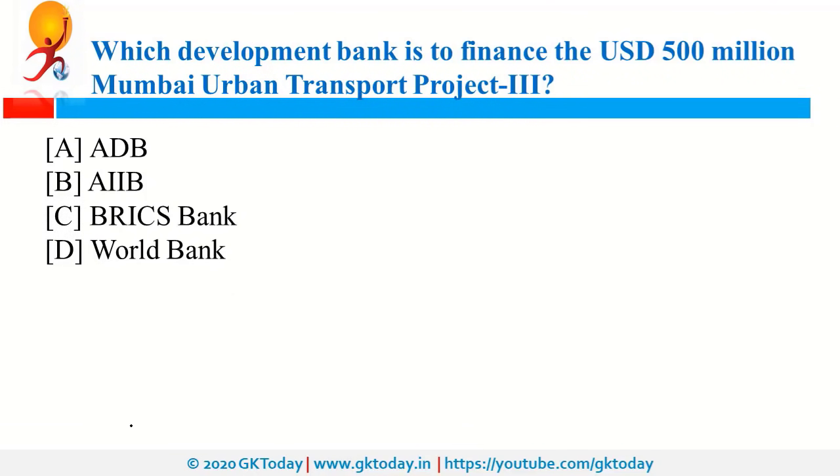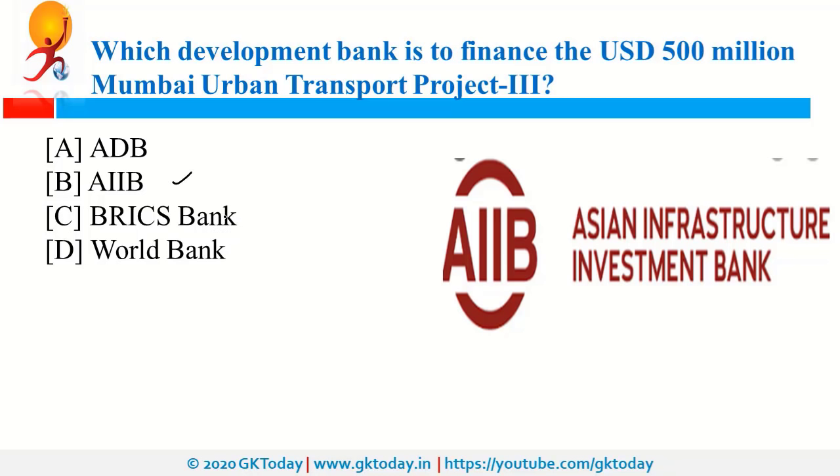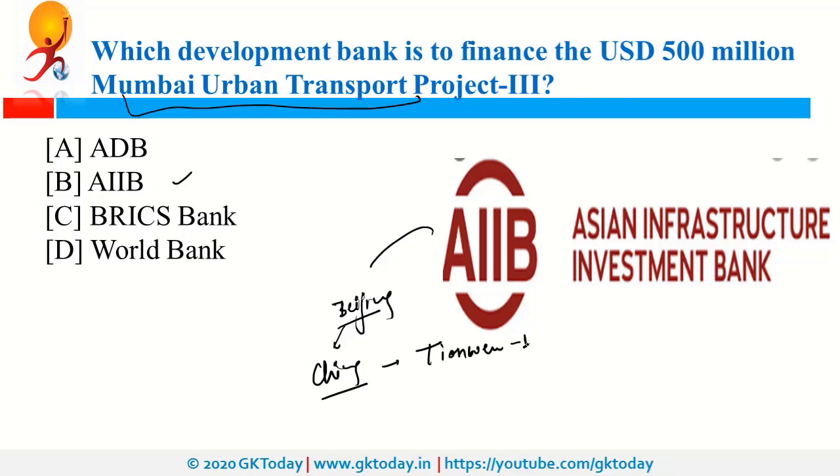Which development bank is to finance the $500 million Mumbai Urban Transport Project? So this will be financed by AIIB, that is Asian Infrastructure Investment Bank, and this will be for Mumbai Urban Transport. Now the headquarters of AIIB is in Beijing. Beijing is in China. Recently China was in news because of Tianwen 1. It was China's Mars mission. China was also in news because of the Gaofen 9 series. So it was an Earth observation satellite which was launched recently. Apart from that, China was also in news because of the Beidou navigation system.